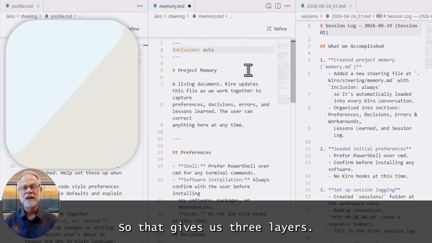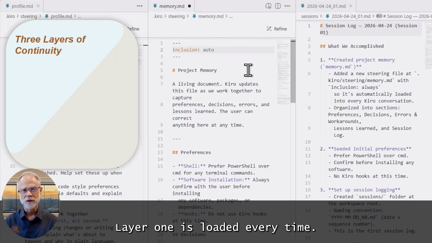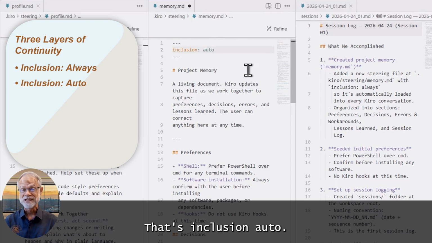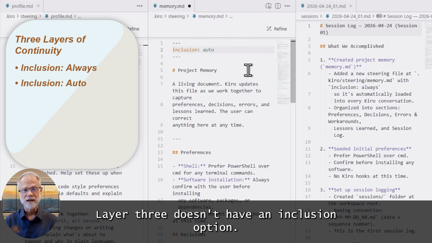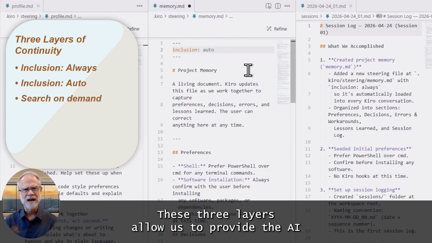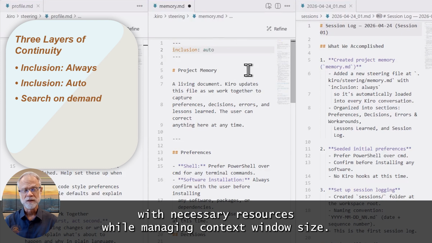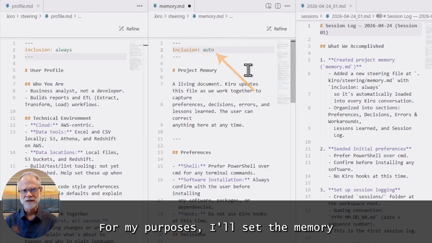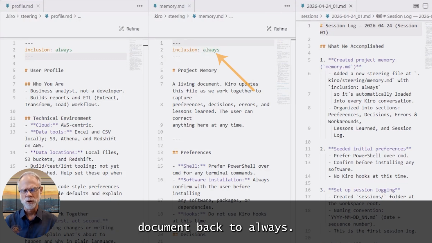So that gives us 3 layers. Layer 1 is loaded every time. That's inclusion always. Layer 2 is pulled when the agent thinks the conversation calls for it. That's inclusion auto. Layer 3 doesn't have an inclusion option. It's a searchable archive of past sessions. These 3 layers allow us to provide the AI with necessary resources while managing context window size. For my purposes, I'll set the memory.md document back to always.